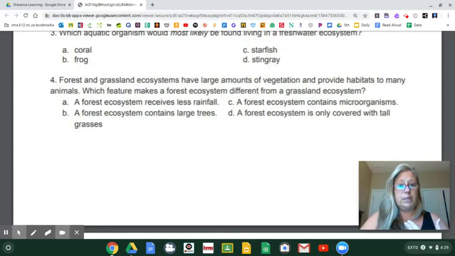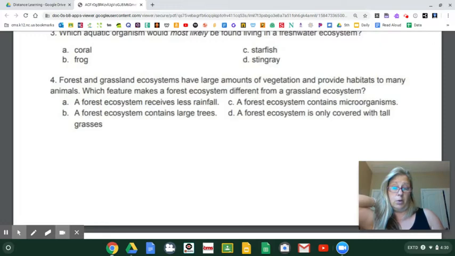A, a forest receives less rainfall. No, that's literally the opposite of what I just said. B, forest ecosystems have large trees. C, a forest ecosystem contains microorganisms. Everything has microorganisms, y'all. I have them inside me, so do you. That's why we're at home right now, because of microorganisms.